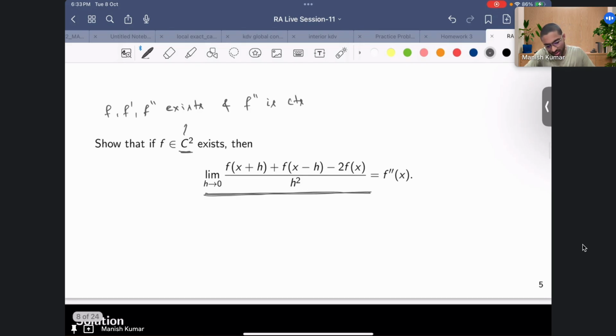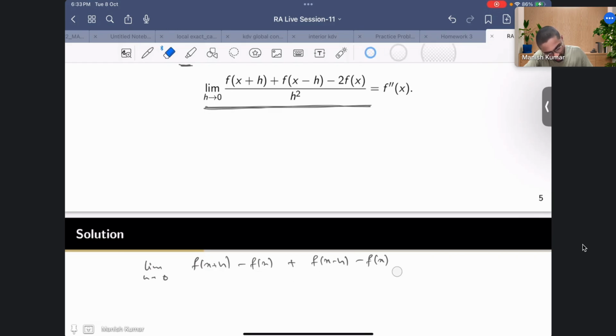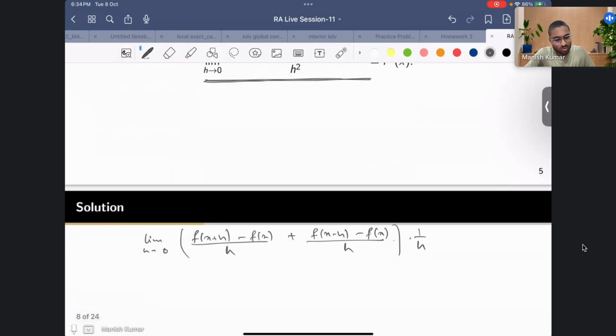Let me proceed with what you're saying, and then you will see what the problem is. As you suggested, I will write f of x plus h minus f of x, and then I'll pair this with f of x minus h minus f of x, and then upon h squared, so you're saying I'll divide it by h, and then I'll have 1 by h, correct? Is this what you mean?